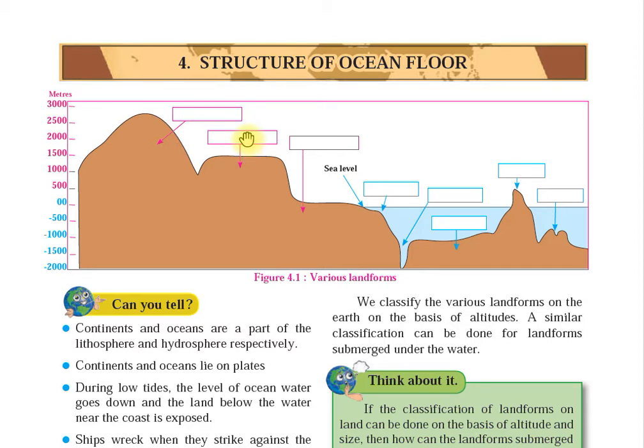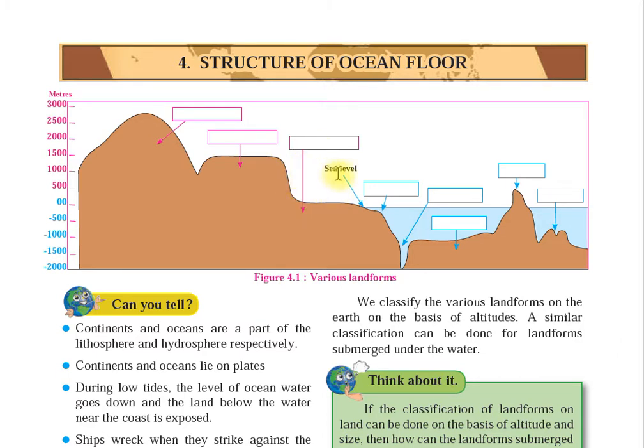So what is a plateau? A plateau is a large area of flat land. See, this land is very flat, so it is called your plateau. Then what is this? This is called your coast, which is a little, see, in the slope. It's called your coast.